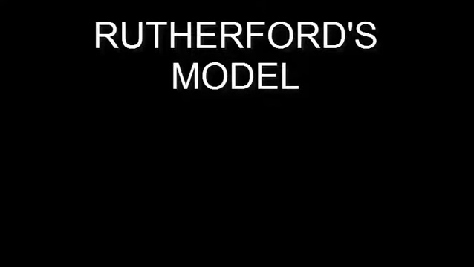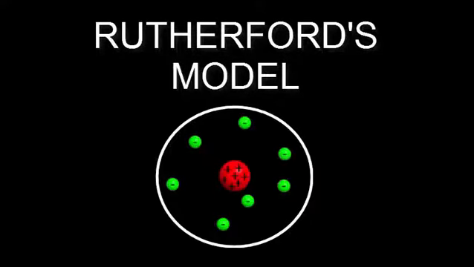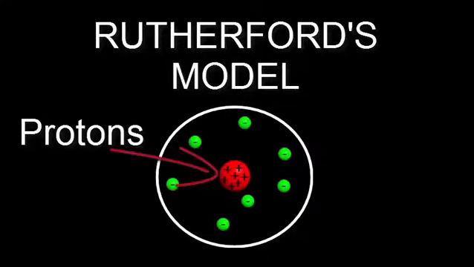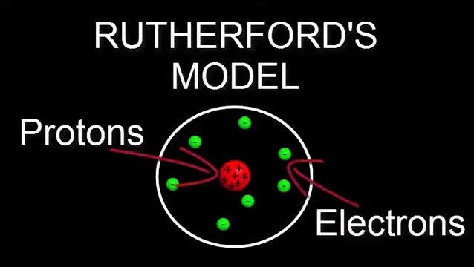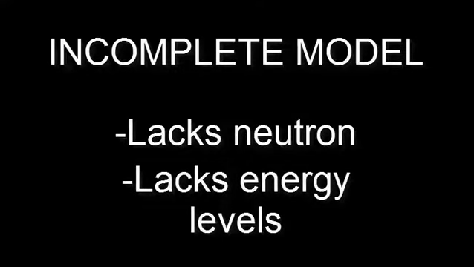It shows that in the center of an atom, there is a cluster of positively charged particles called protons, and that around it fly electrons that are negatively charged. Rutherford's model is still accepted by scientists today. However, it lacked a neutron. He later proposed the existence of a neutrally charged particle, but he never looked into it. It wasn't proven to exist until later. It also lacked energy levels for electrons.